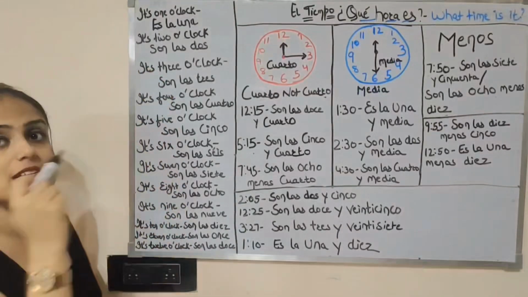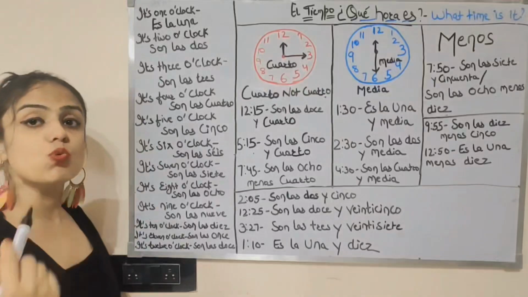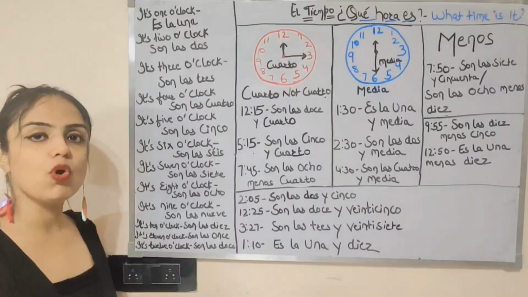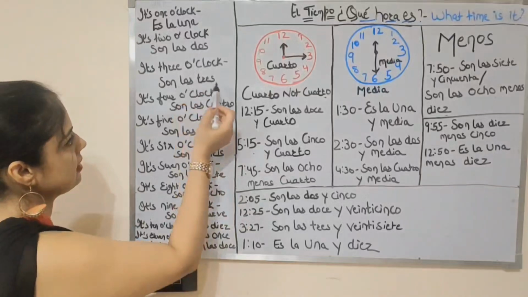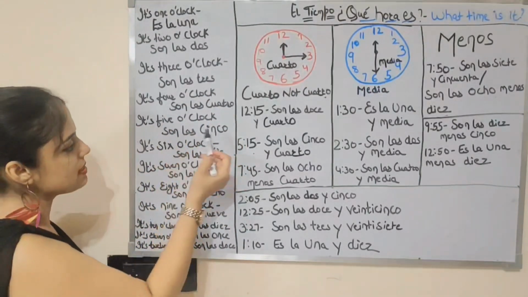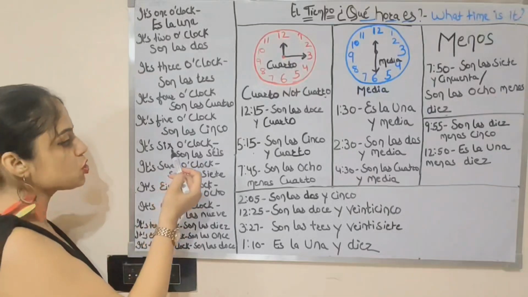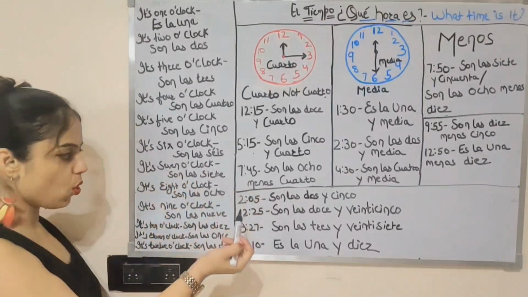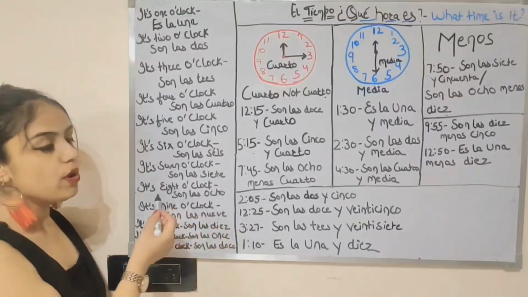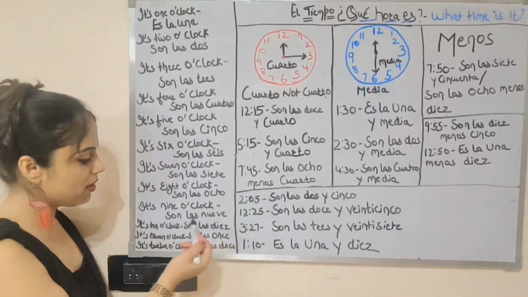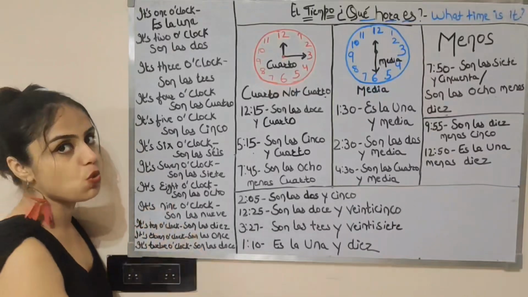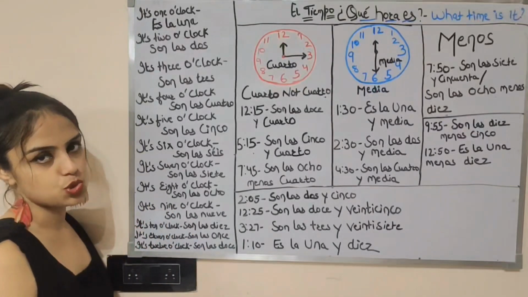So if we have to mention it's 2 o'clock, then we will say son las dos. For 3 o'clock we will say son las tres. 4 o'clock, son las cuatro. With 5 o'clock, son las cinco. With 6 o'clock, son las seis. It's 7 o'clock, son las siete. With 8 o'clock, son las ocho. With 9 o'clock, son las nueve. 10 o'clock, son las diez. 11 o'clock, son las once. 12 o'clock, son las doce.